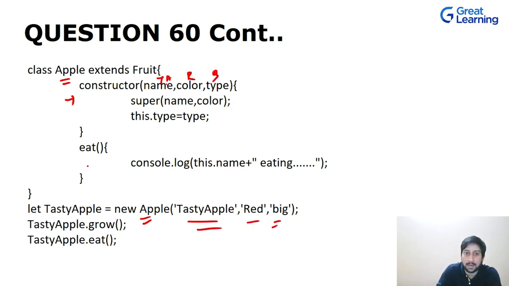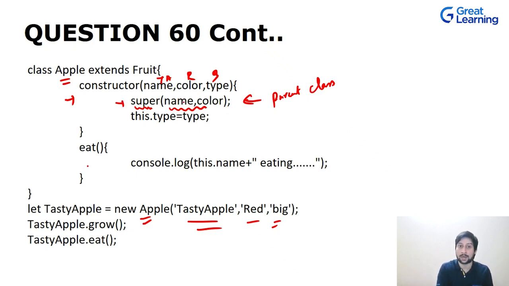Now what happens once this constructor is called? Inside it you are using a super keyword which calls the parent constructor, and it should be the first line because the initialization takes place in the first line of the constructor. So if you're calling the constructor of the parent class, this super has to be in the first line.